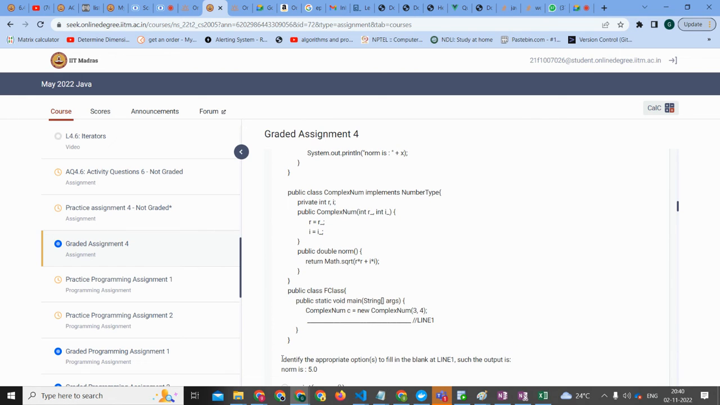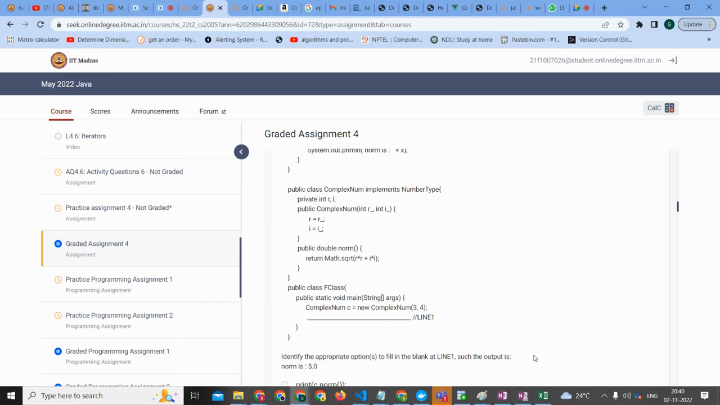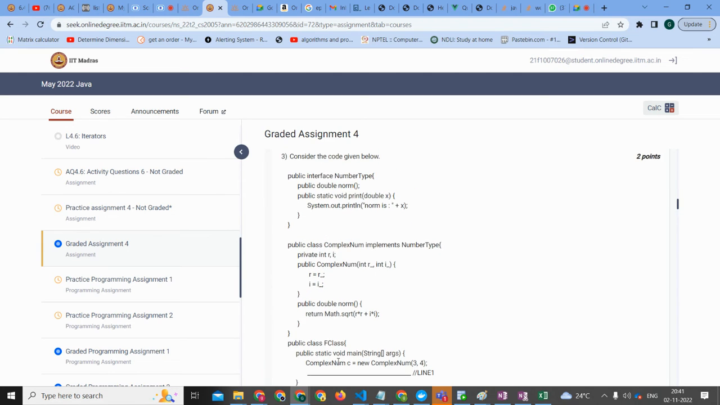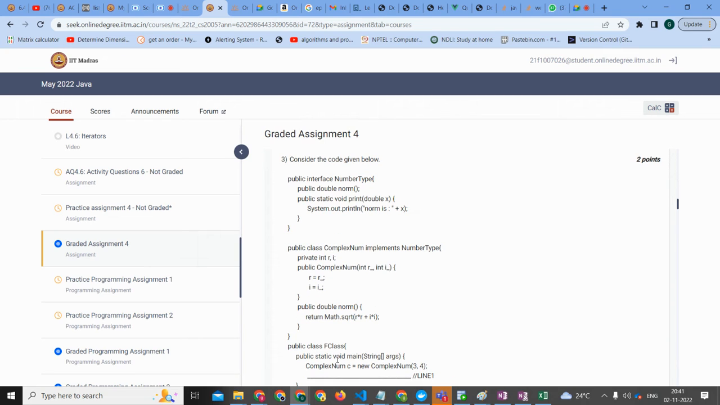So identify the appropriate option to fill in the blank line one such that the output is norm us 5.0. Okay. Whose question is this? Abrar or Ayush? Ayush, you take this now. Okay, I'm taking.